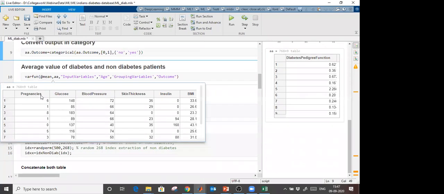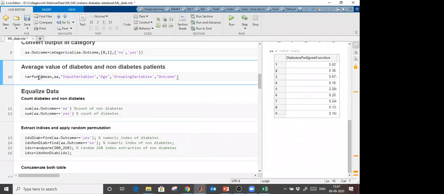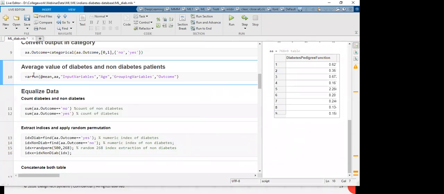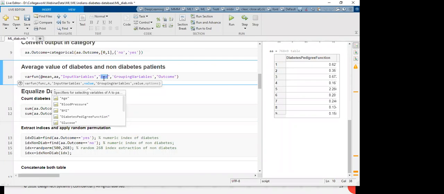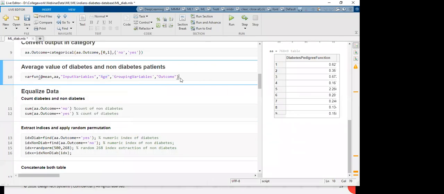We discussed Whorfun also. If you have to apply any function directly in any table, use the Whorfun. Then what is your function name? What function are you going to apply? And this is the table, and input variable means on which column are you going to apply? I am going to take the mean of ages based on the diabetes and non-diabetes patients. So in the outcome table, we have diabetes and non-diabetes both.